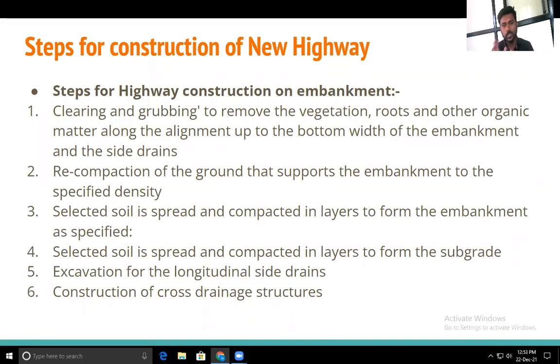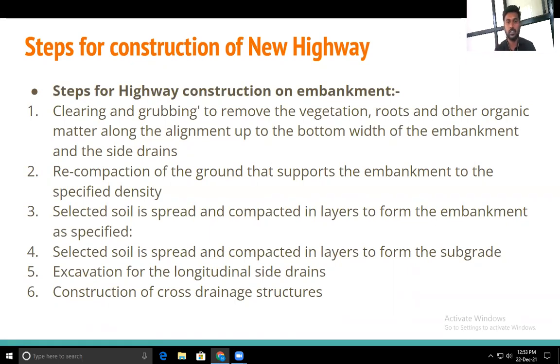By using such equipment, we have to go for the compaction of the soil up to the required density. And generally for the major roads, the density should be maintained at 98% of the dry density. We will see it after this.